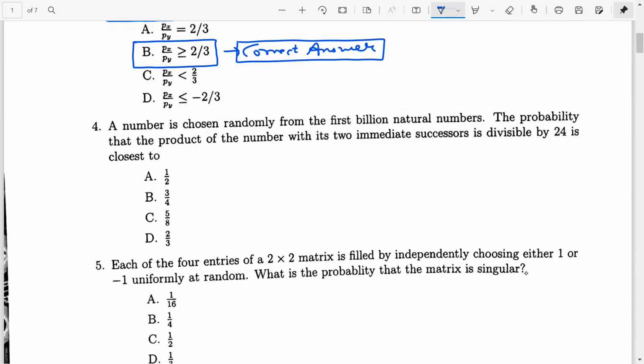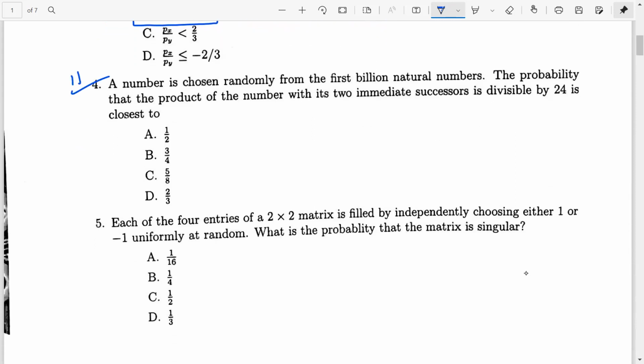Okay, and then let's look at the last question for this lecture, after which I stop in this lecture. A number is chosen randomly from the first billion natural numbers. Don't get scared when you read the word billion natural numbers. The probability that the product of the number with its two immediate successors is divisible by 24 is closest to... So we need to find the probability that the product of a number with its two immediate successors is divisible by 24. It's a very interesting question.